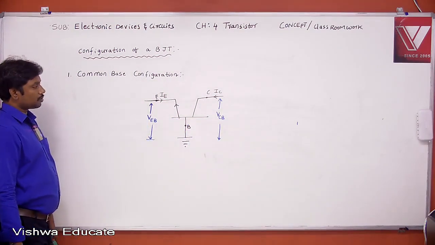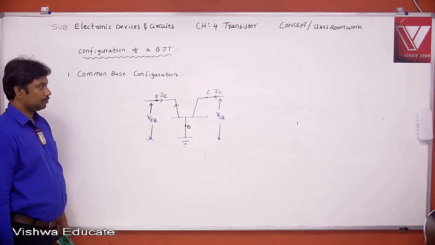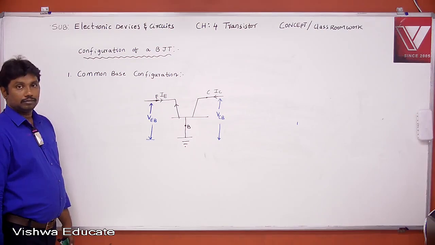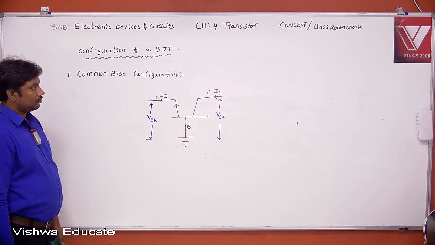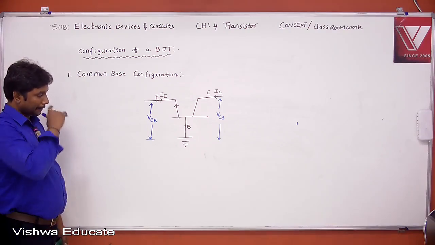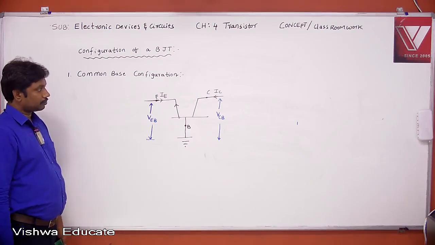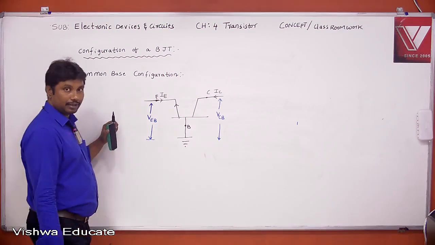This is the common base configuration actually. Soon all of you copy it, right?